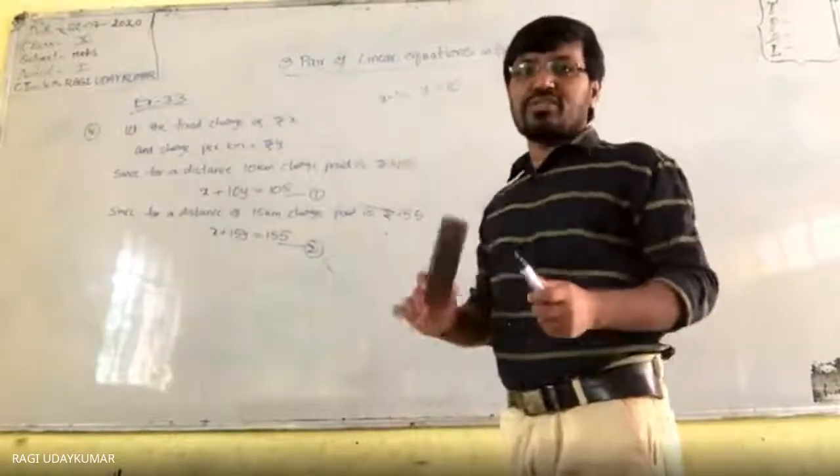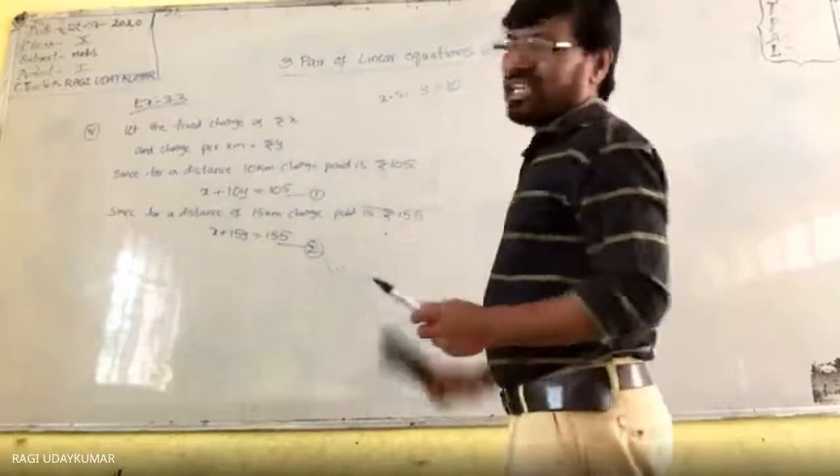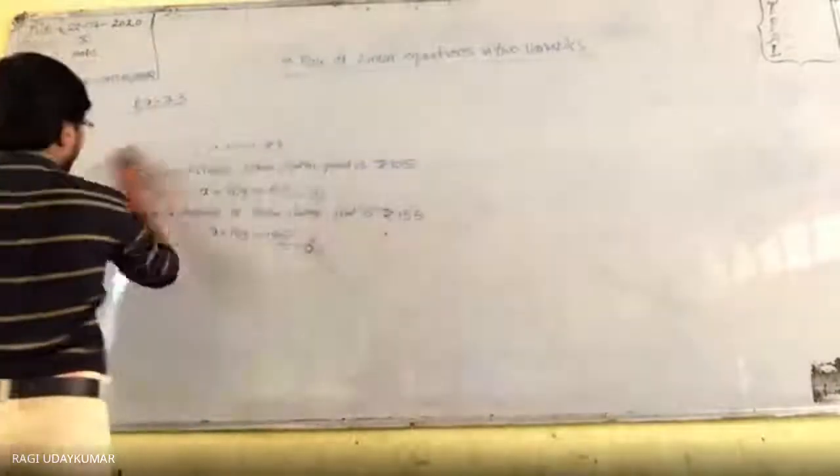So the fixed charge is 5 rupees and for every 1 kilometer the charge is 10 rupees. That's all, simple. Okay, let us go for the next problem.